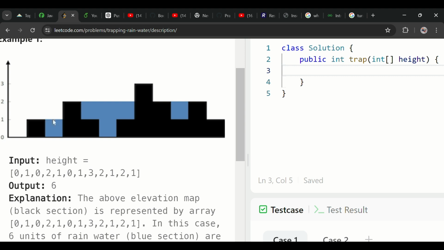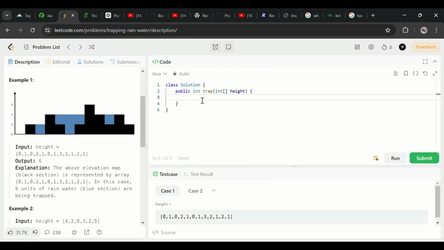How do I know? I will compare the left and right. Then I take 2 and 1, the minimum is 1. 1 is the water level. Then I will subtract its height. Means, is their height equal? If it is equal to 1, then it cannot store water, 1 minus 1. I can write here, you will understand this better.